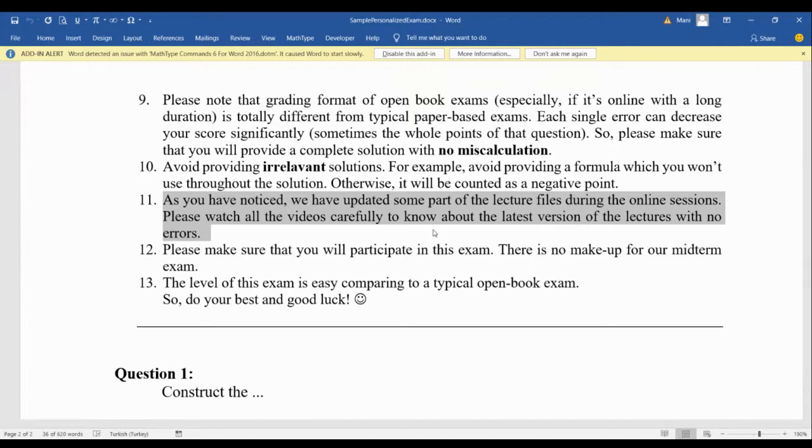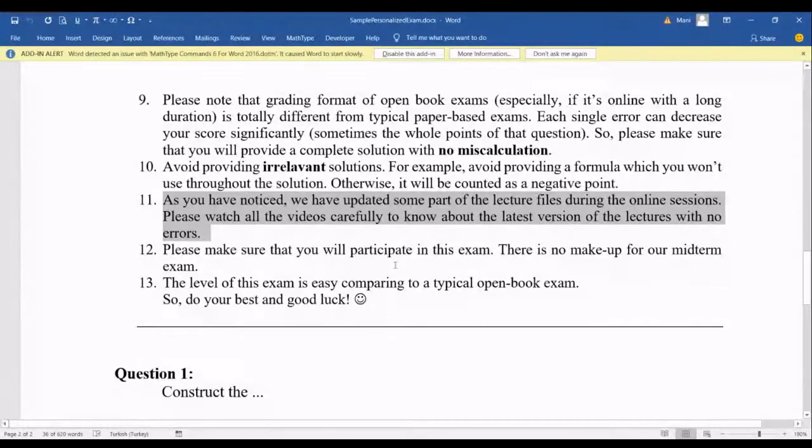So that file can contain errors sometimes, as we mentioned also in one of the weekly assignments related to sets and functions. So it's very important that you watch all the videos, either about lectures or weekly assignments, carefully. And even for the files that are uploaded as lecture files, we have updated here and there, and you should be careful about them.